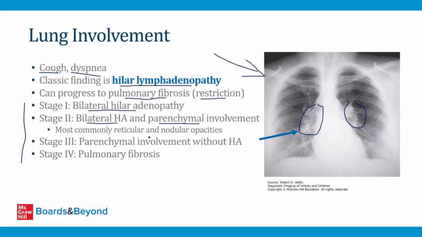What this usually means is there are little opacities that develop out here in the lung fields. They're usually described as reticular and nodular opacities, and this is called stage 2. And then patients with stage 3 sarcoidosis of the lungs can have parenchymal involvement without the hilar adenopathy. And then finally, stage 4, as we mentioned earlier, is when pulmonary fibrosis develops.